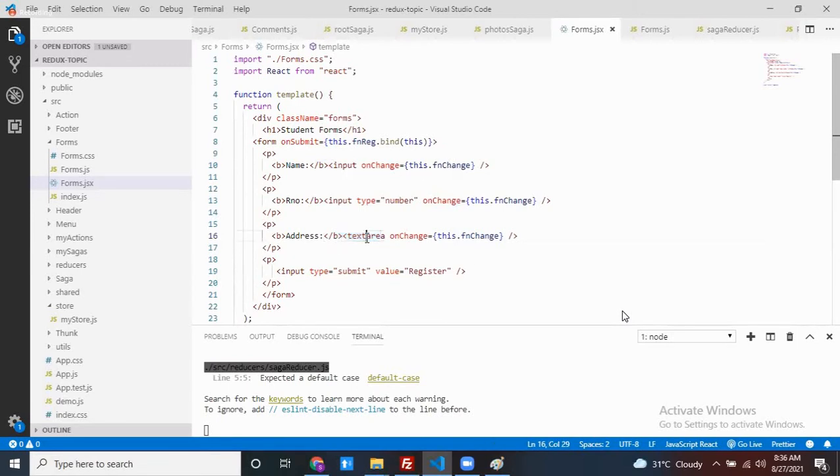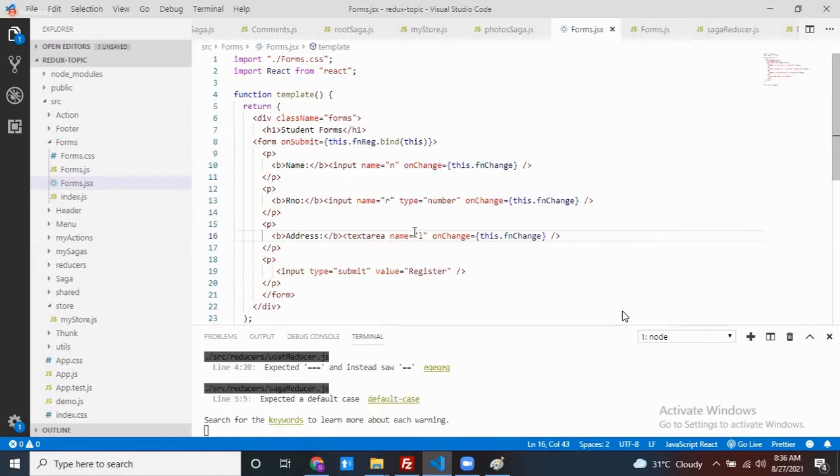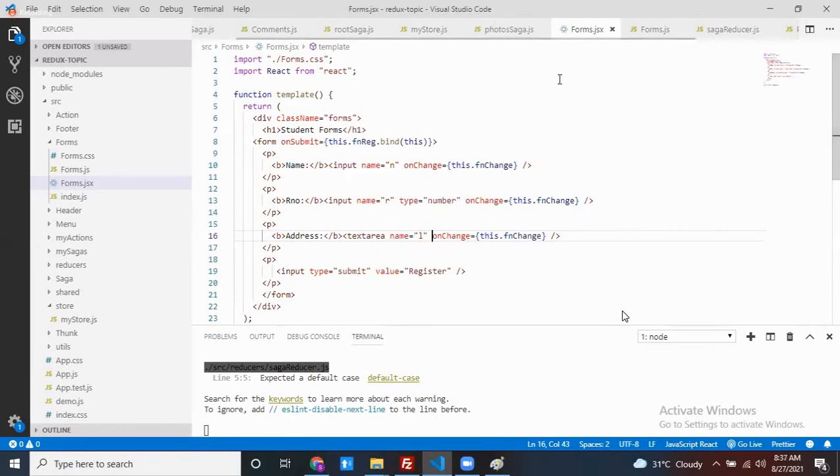Value is there, but whether it is a text area, location or name, how can I come to know? So can we give some identities for this particular one? Anything, we can give it a name. My name equals to what? This is for name. This is for my name equals to roll number, and this is for my name equals to location, like this. These are the keys. We can use this like a key.